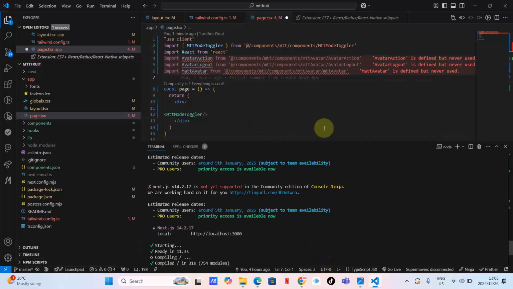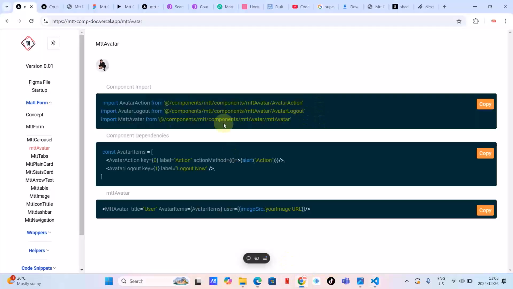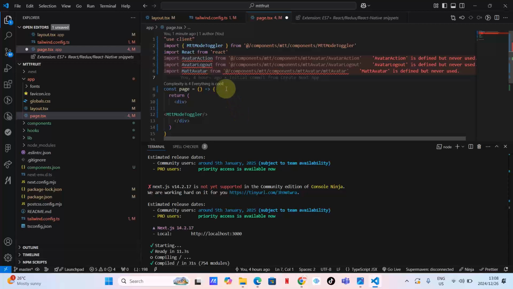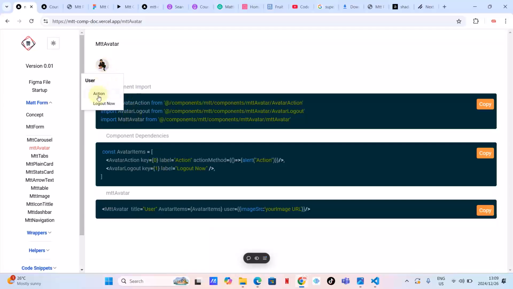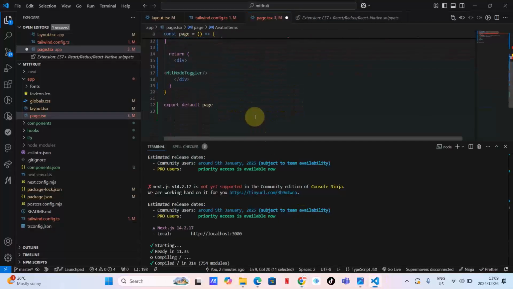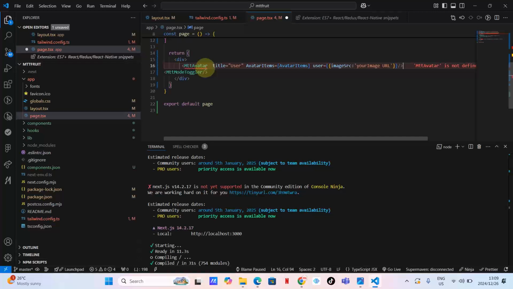We haven't used this component first. And then from there, I think this is the Mtt avatar. Okay, component dependency, Mtt avatar. Let's copy this JavaScript code. In case you are hearing a background noise, my apologies about that. So now what we are doing here, we are creating avatar items. In case you want to know what avatar items are, these ones. Now I need to add the actual component. Let's copy this and then let's come here and edit.